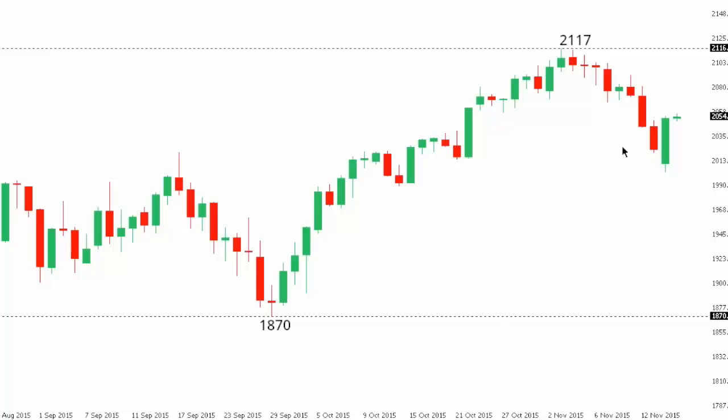SPX 500. So the S&P 500 is showing signs of topping out after stalling out ahead of the May record high at 2137, with the latest rally stalling at 2117 ahead of this latest pullback. At this point, look for the rallies to be very well capped now ahead of a resumption of declines back down towards recent lows that were seen just ahead of 2000 and potentially back towards those lows that we saw by 1870 going back to September. At this point, only back above 2117 would compromise this outlook and open the door for a more meaningful bullish resumption in the S&P 500.